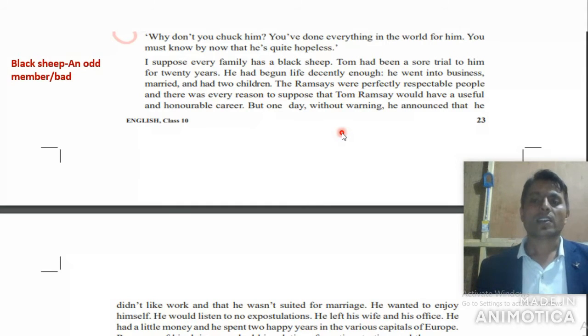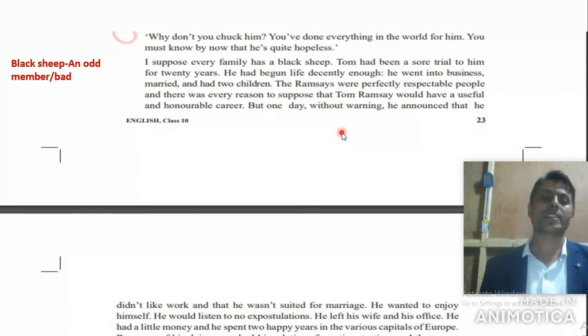But look at here. The Ramseys were respectable people, and there was every reason to suppose that Tom Ramsay would have a useful and honorable career. But one day, without warning, he announced that he didn't like work and that he wasn't suited for marriage.